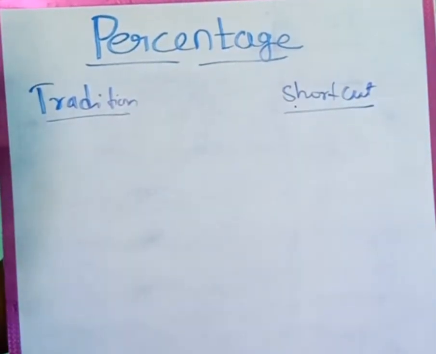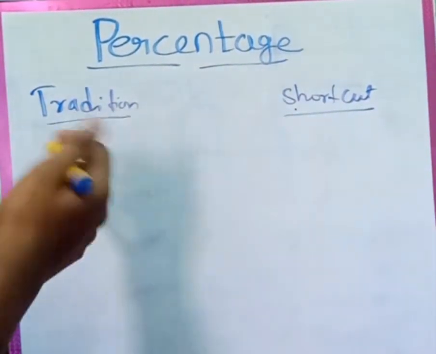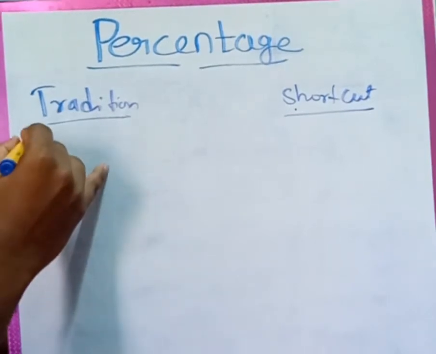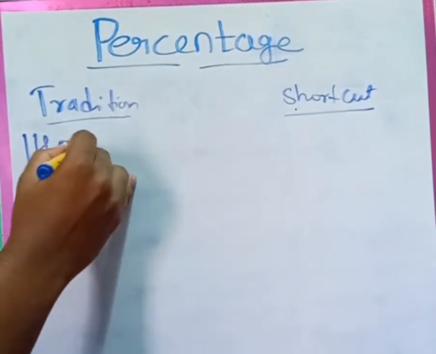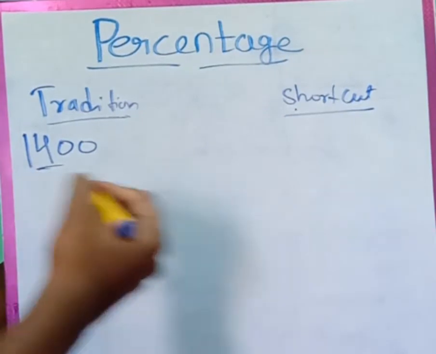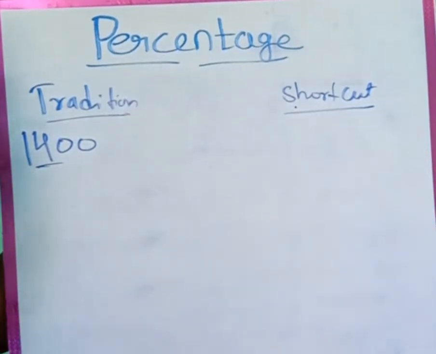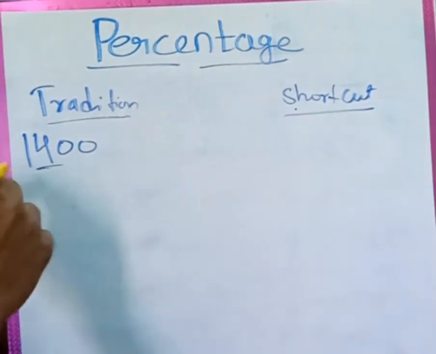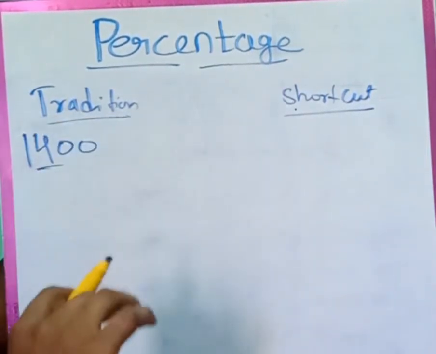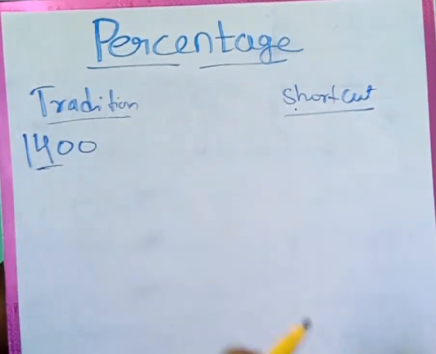Let us take one example. We have an example like 1400. If I ask you what is 50% of this 1400, what will you say? Whatever you have, consider it as 100%.